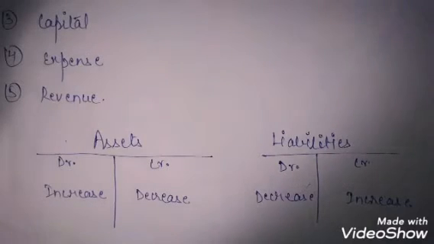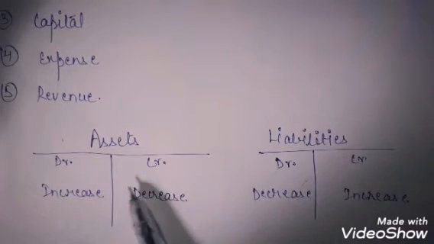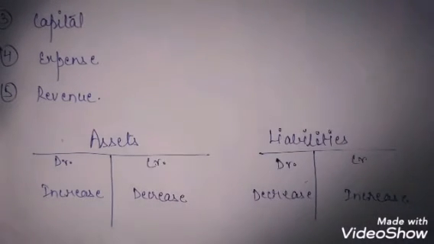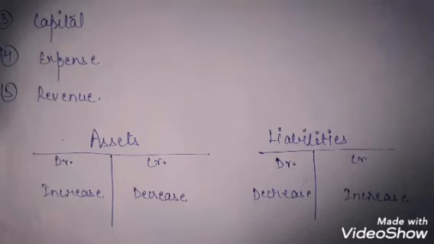Whatever account we are making, we have two sides in it. One is the debit side and one is the credit side. Whatever transactions we do, two things can happen: the account is increased or the account is decreased. In which case you have to debit it and in which case you have to credit it, we are going to learn here.